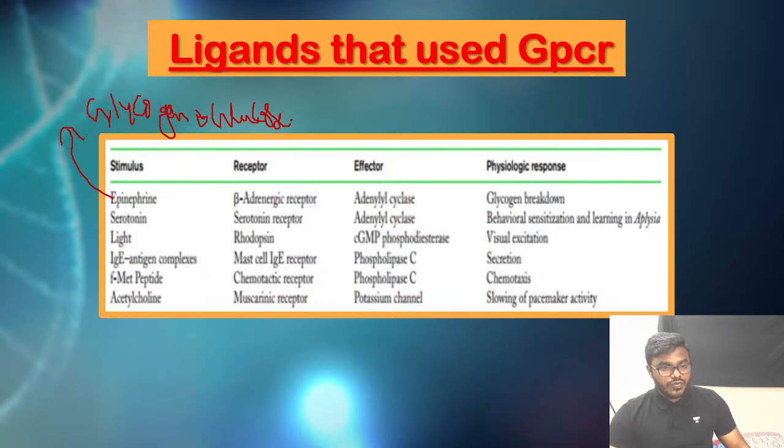So all of you listen to me, friends. Epinephrine will show its action with the help of a GPCR, but the name of the GPCR is different. That's the only change. What is the name of the GPCR to which epinephrine will come and attach? Friends, it's a GPCR only, don't confuse. These are all GPCRs only, but they have specific names, that's all. This epinephrine will come and associate with a receptor. What do you call that particular receptor, friends? Beta adrenergic receptors.